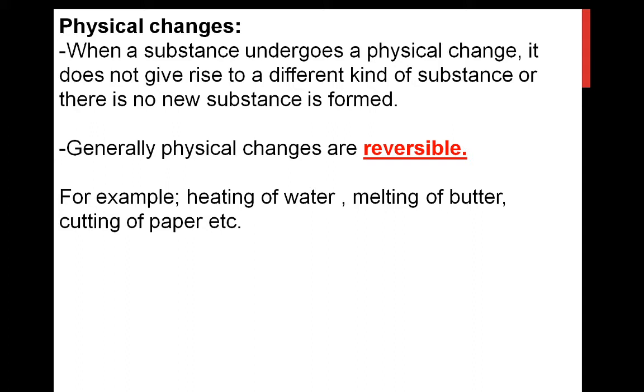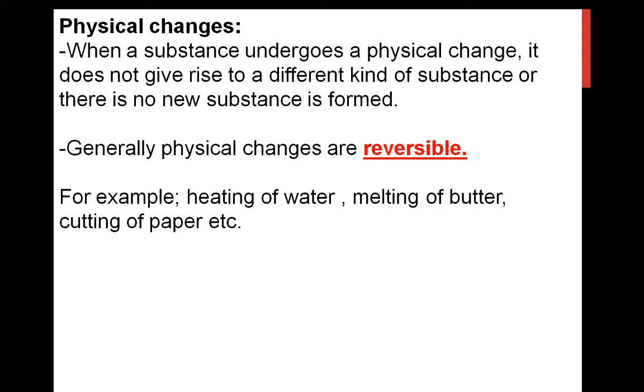So physical changes mean what? When a substance undergoes a physical change, there is a change in physical properties like state, size, shape. There is a change in physical properties and no new substance is formed while the change is going on. Those changes are known as physical changes. Generally physical changes are reversible, which means we can get the original substance back.